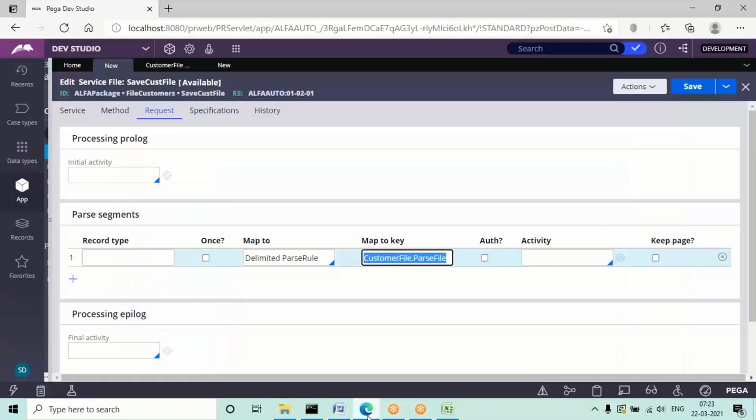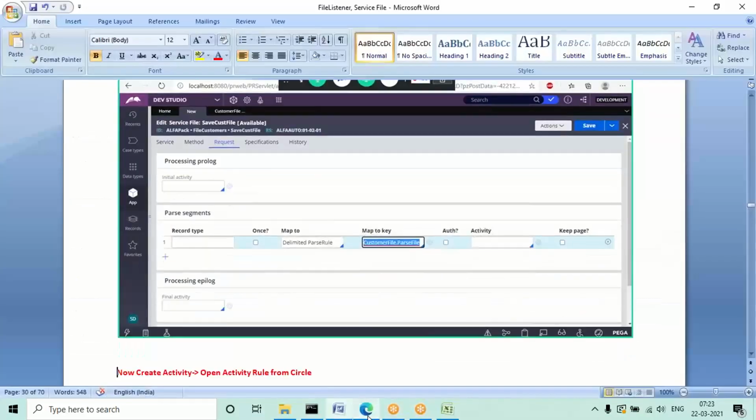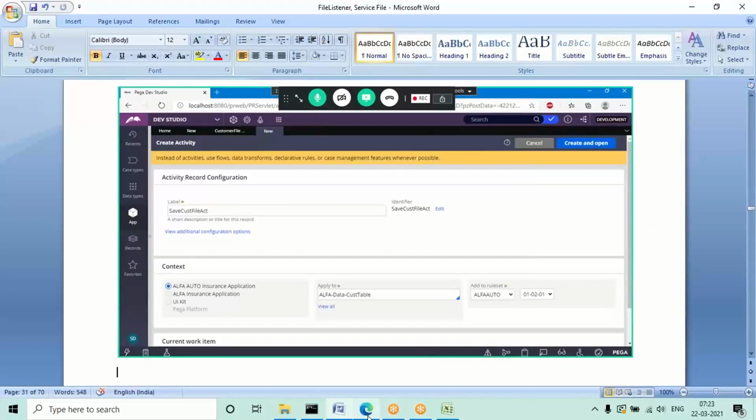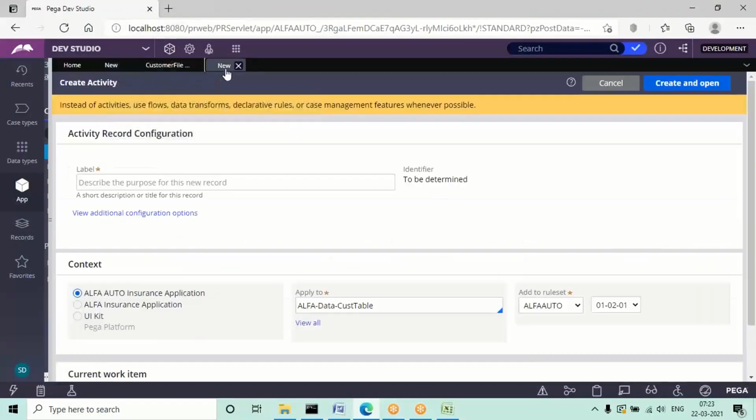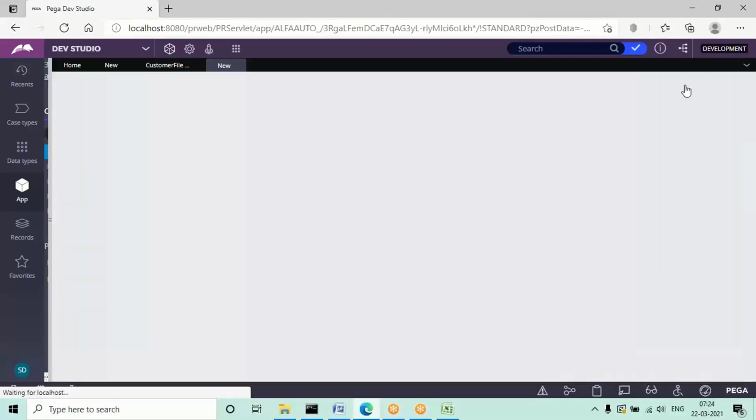Now the next step is to open the activity. The activity name I've given is something like save customer file activity. This activity's purpose is to perform the save action. So open this.